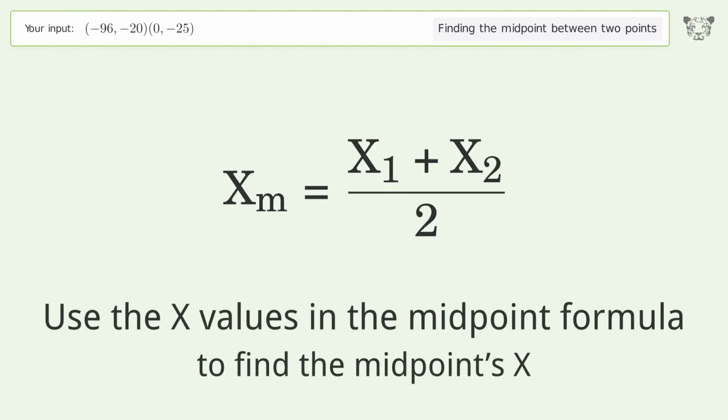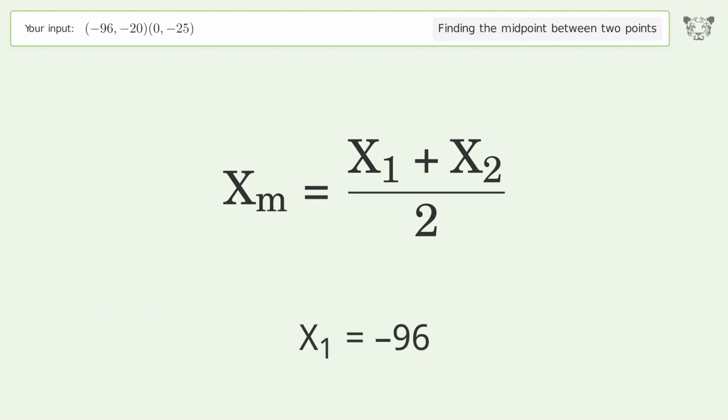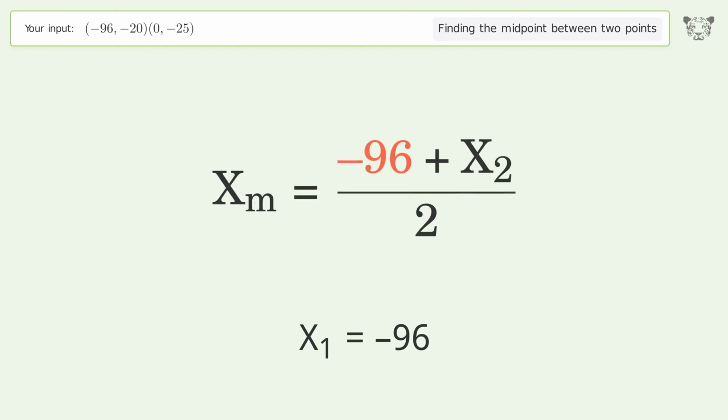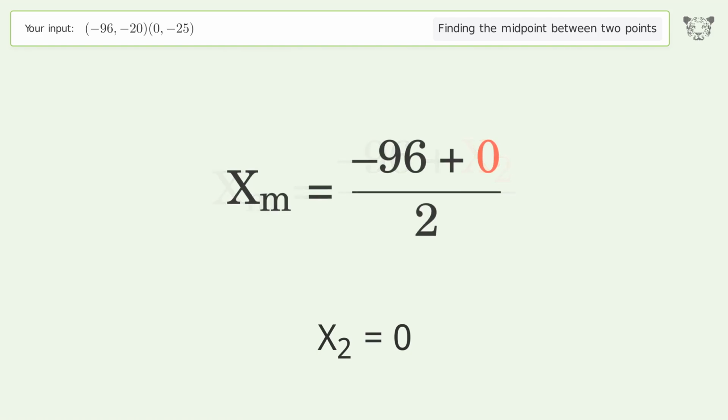Use the x values in the midpoint formula to find the midpoint's x. x1 equals -96. x2 equals 0. Simplify the arithmetic.